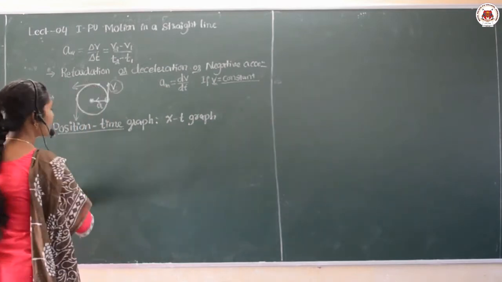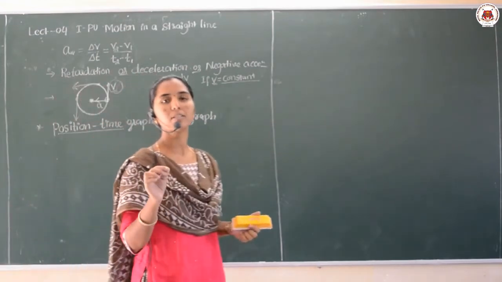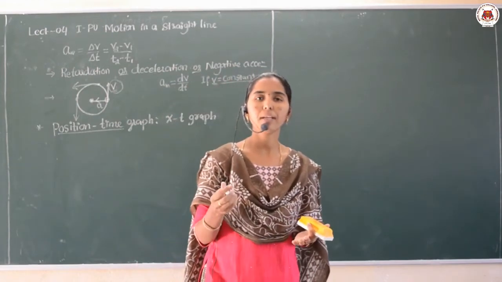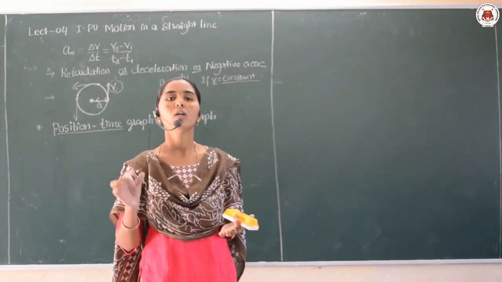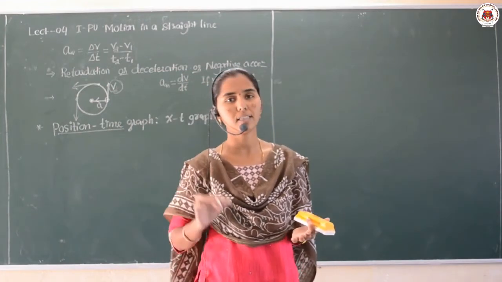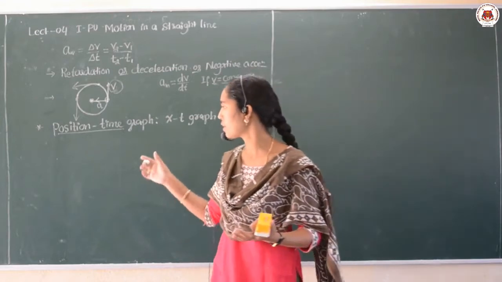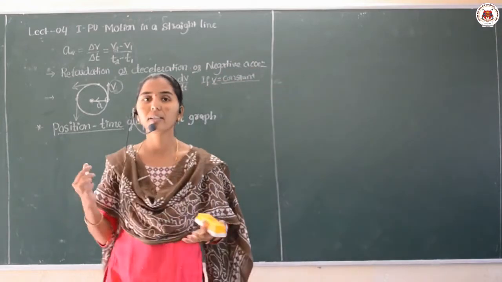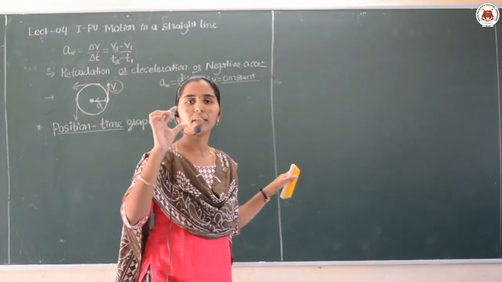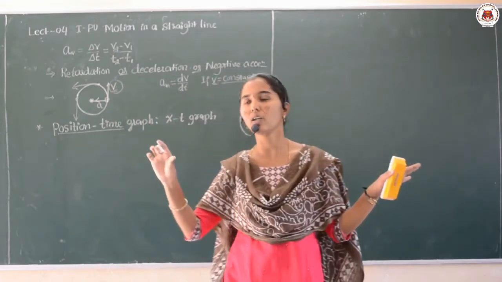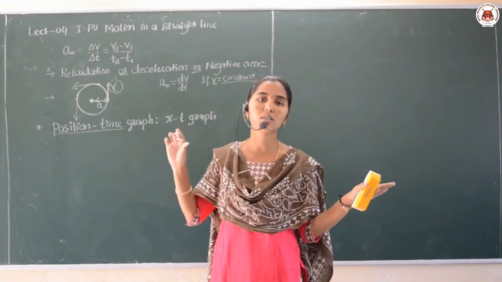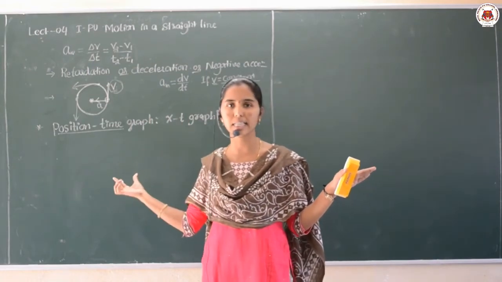See dear students, what I am explaining is very important from the examination point of view. Sometimes they may ask you the question: draw the position time graph for an object at rest. So different questions will come, and now I am going to draw the different graphs, that is, the nature of the position time graph when the condition of the object is changing.